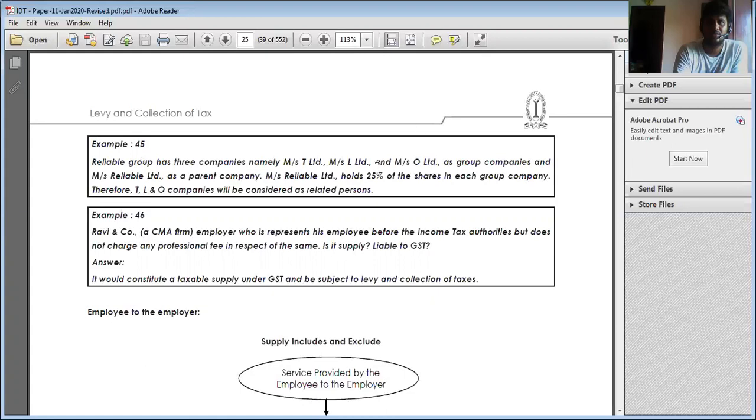Next scenario. Ravi and company, a CA firm employer, is representing his employee before the income tax authority but does not charge any professional fees in respect of the same. Is it regarded as supply? Yes, it is regarded as supply, where this person is collecting fees in such scenarios.